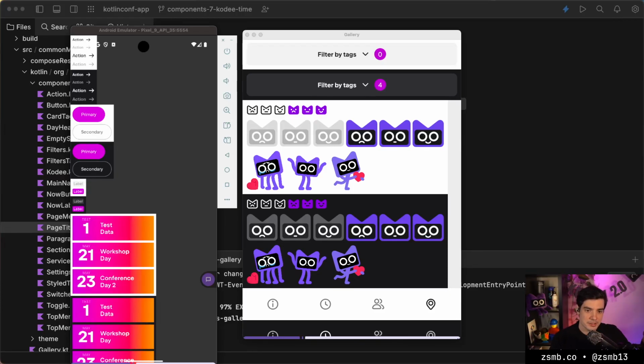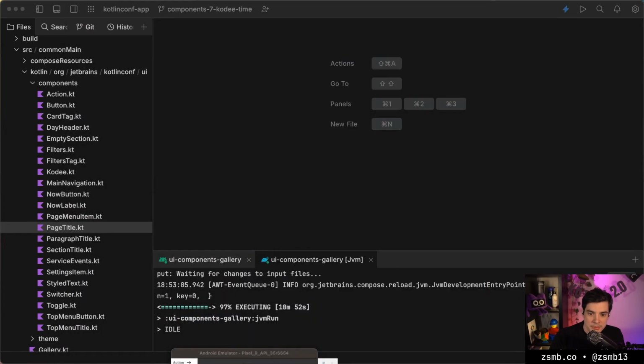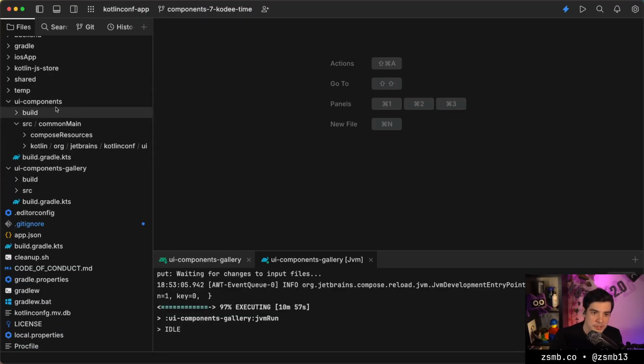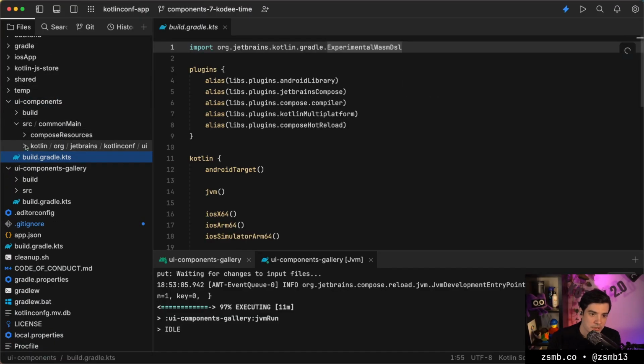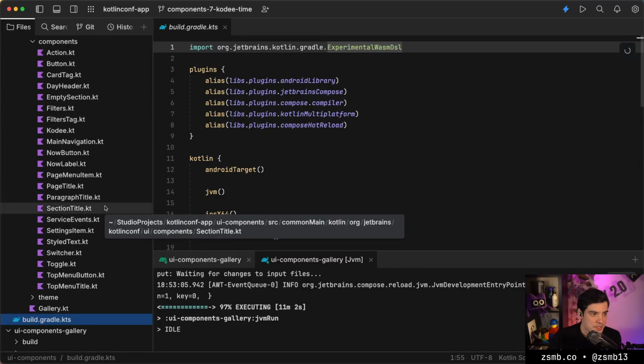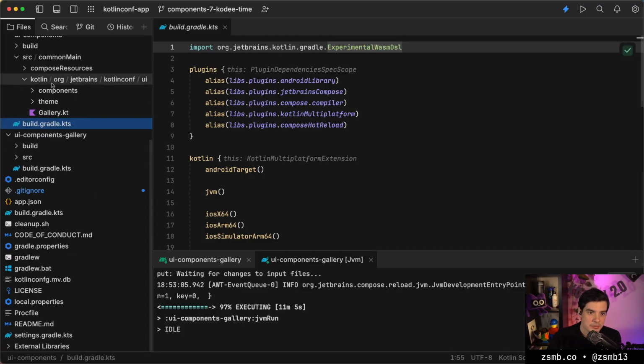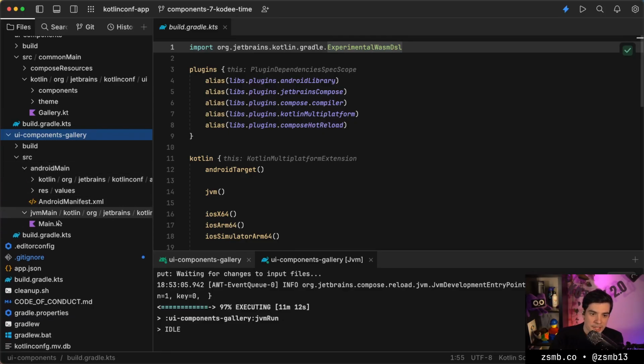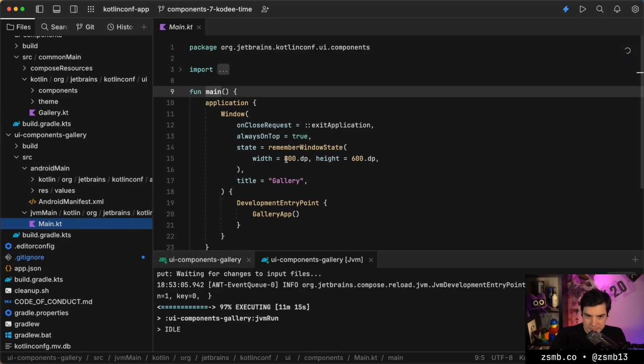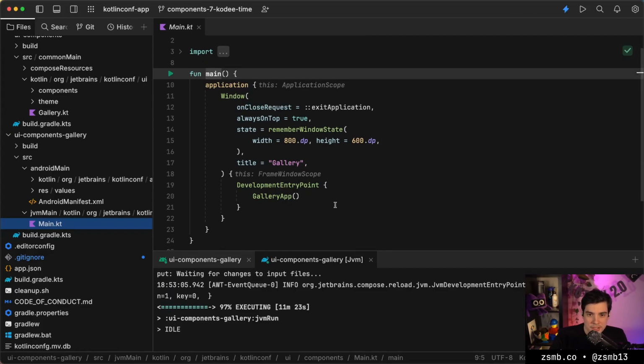So let's see maybe how we're doing. So some progress in the project itself that we can already look at. First of all, it has a new module. So we already had this UI components module where all of the new UI components can live, but we also have a UI components gallery module now, and that just serves as something where we can run either an Android or a JVM app. So the JVM app is what I use again for hot reloading with the new plugin, which you have to update here in just a minute.